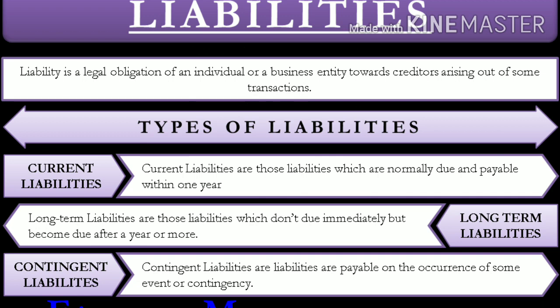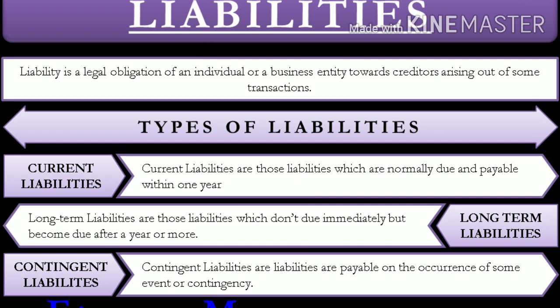These are not actual liabilities on the date of the balance sheet but may become payable only on the happening of some specific event. An example is bills discounted but not matured. Here the bill is discounted but it is not mature yet. When it matures, it becomes a liability for you. So until then, you will segregate it as a contingent liability.